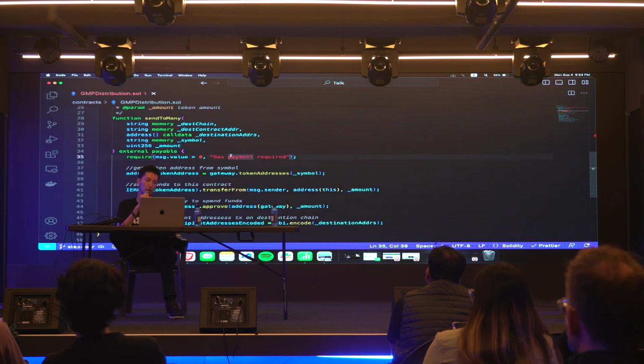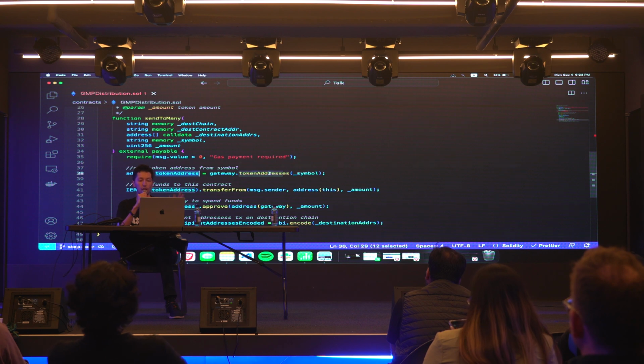At the very beginning, we want to make sure that some gas is sent. If not, revert the transaction and say, hey, gas payment is required. We then, via the gateway contract, pass in the symbol of the token that we want to send. We're going to send a wrapped version of USDC. And the gateway will return the address of this token. All we need to provide is the symbol, and it gives us the address.